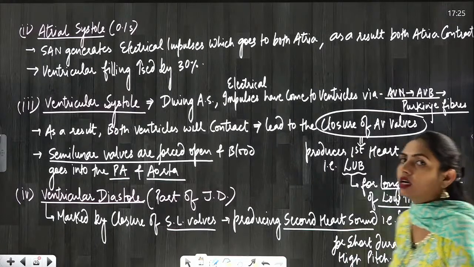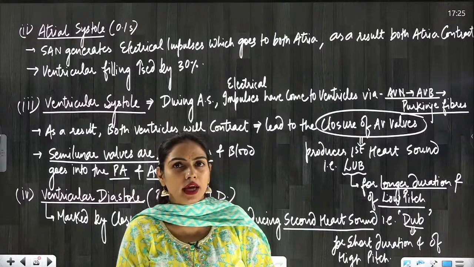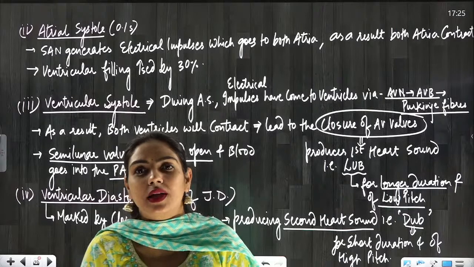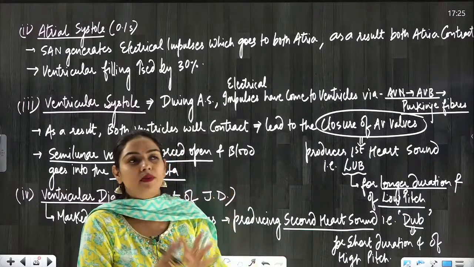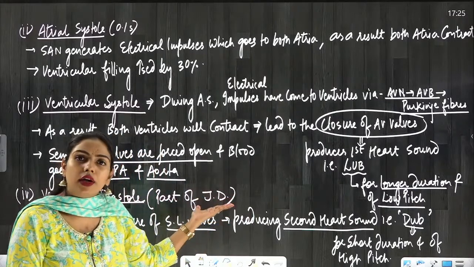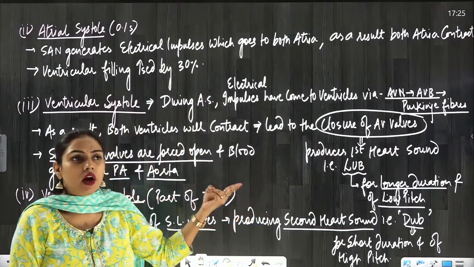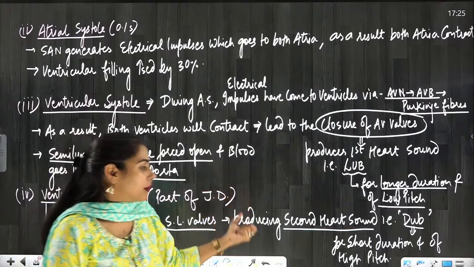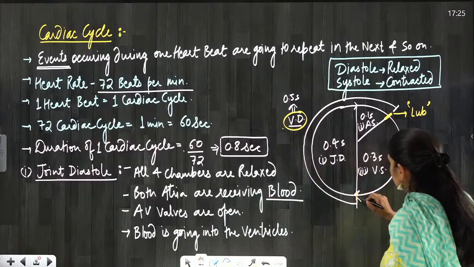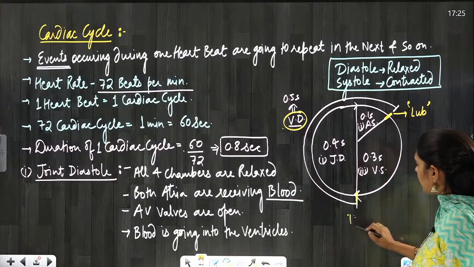So we can hear these 2 sounds with the help of a stethoscope. Okay, so you all will be getting the stethoscopes once you all will be the doctors. Yes or no, everyone? So are you understanding, my future doctors? Are you understanding what I am explaining here? Have you understood the events of the cardiac cycle, the 2 heart sounds, why they are coming, when they are coming? So here, in this cycle, let us mention the dub sound is coming here. I have told you, na? Here the dub sound is coming.